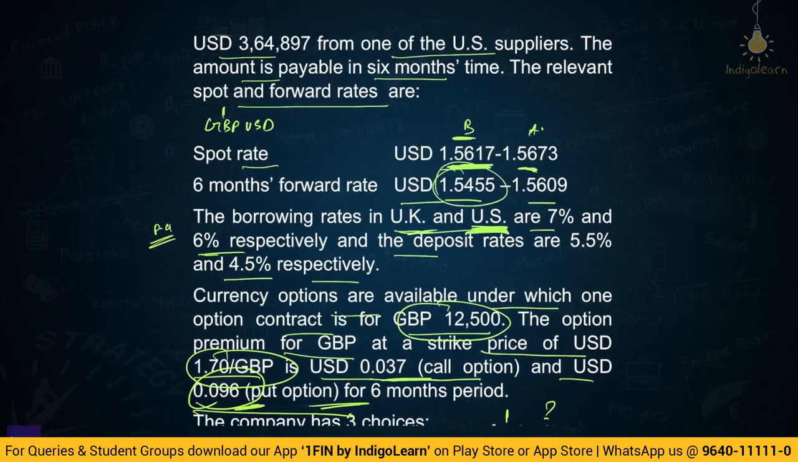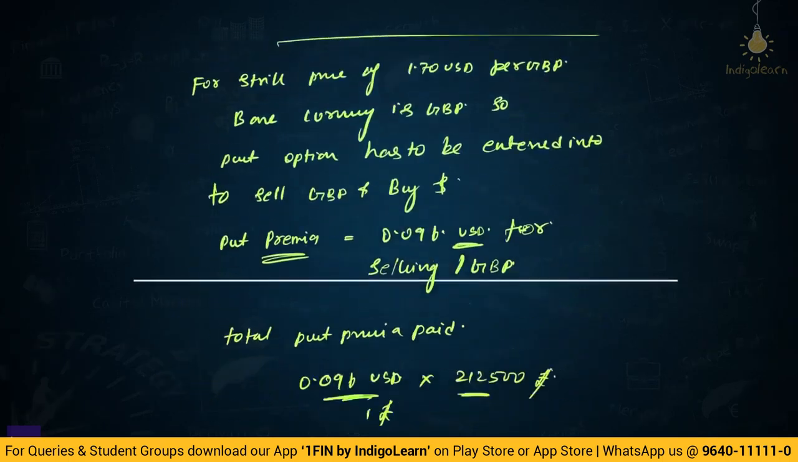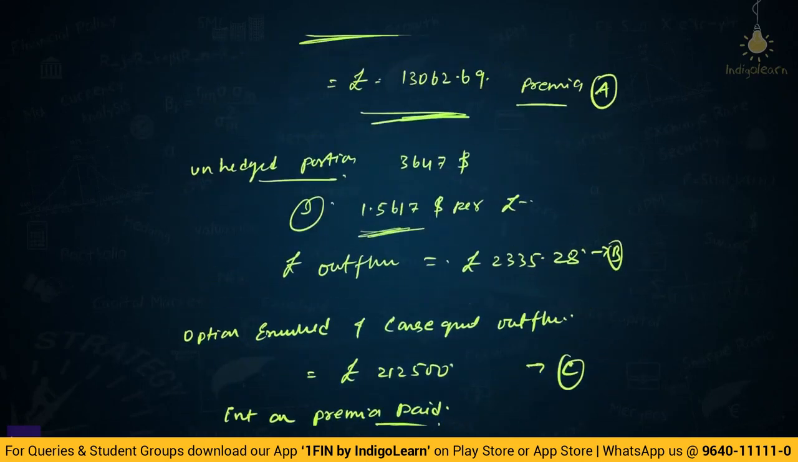So, it should be 1.5455. Whereas, when I was solving, I think I took 1.5617, correct? 1.5455 is the correct rate. So, there will be a small difference. Let us make that particular correction. So, what I will do is I will change this to 1.5455, and when you compute this revised number, 3647 divided by 1.5455, what will you get?